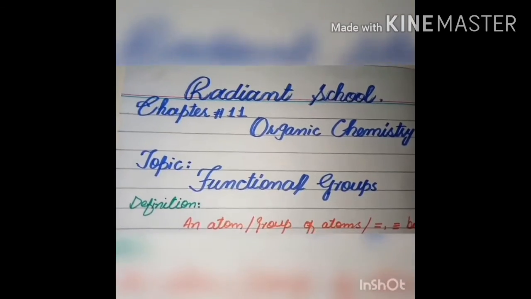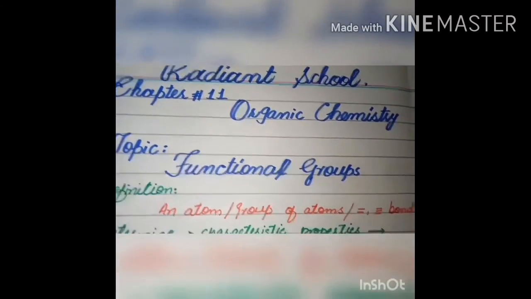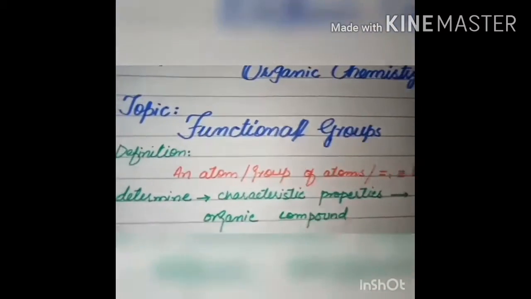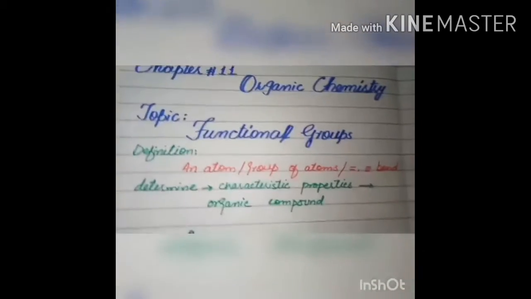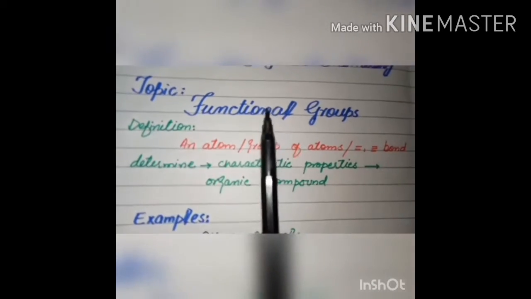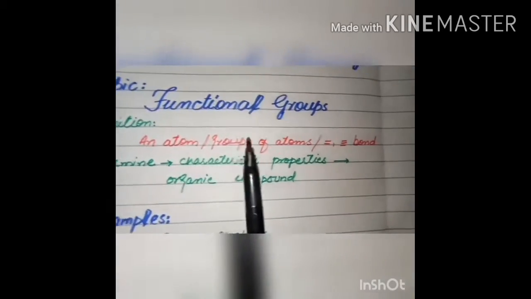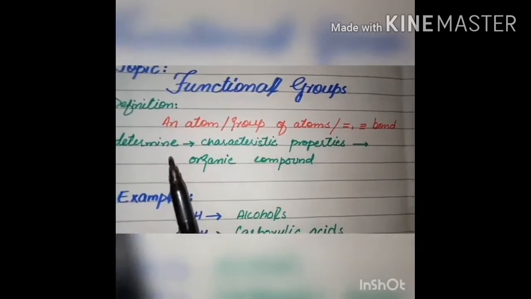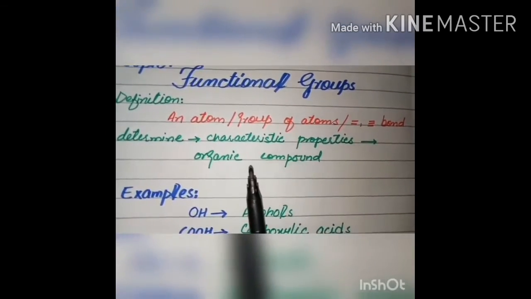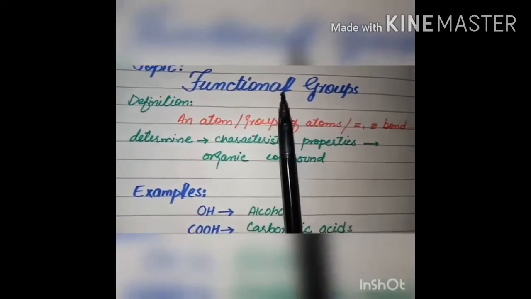As we are discussing chapter number 11, organic chemistry, our today's topic of discussion is functional groups. First, see the definition of the functional groups. An atom, group of atoms, or the presence of a double or triple bond that determines the characteristic properties of an organic compound is called a functional group.